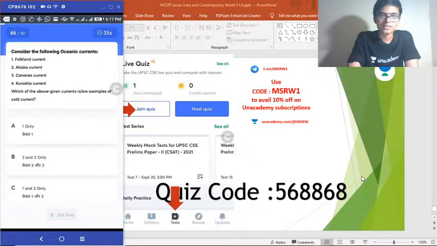Question 46. Consider the following oceanic currents. 1. Falkland current. 2. Alaska current. 3. Canaries current. 4. Kuroshio current. Which of the above given currents is or are examples of cold current?